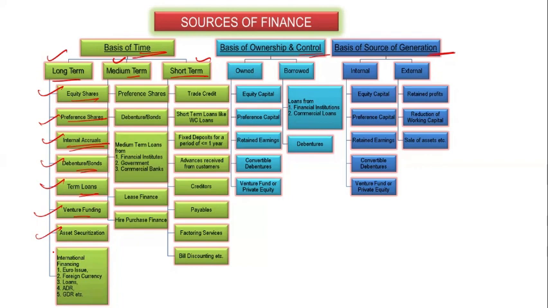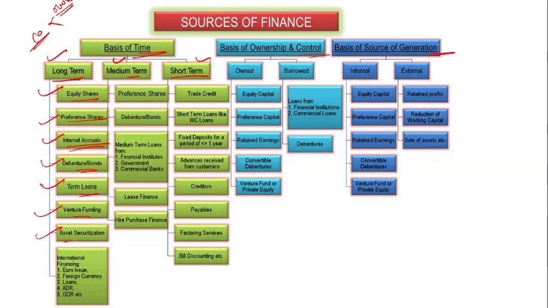If you want to open your firm, you collect money, but directly issuing shares in the market is not possible at the first stage. You see how much amount you have, how much you will collect from your relatives, and how much amount the bank is giving as loan. So the bank loan is also long term financing.